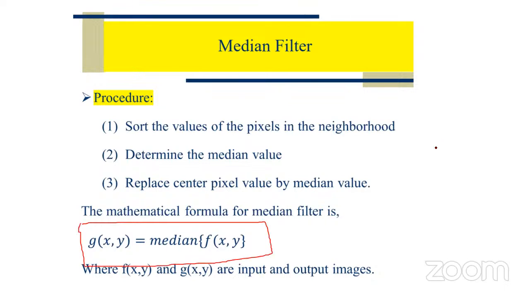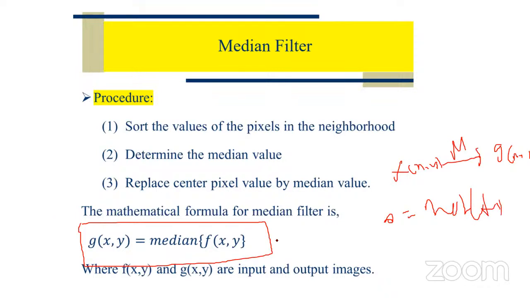g(x,y), this is the output image. So that means the input image is f(x,y) and the output image is g(x,y). That means noise is reduced. Here we applied the median filter. So g equals the median of f(x,y). That is the mathematical formula for the median filter. You can see here g(x,y) equals median of f(x,y). So f(x,y) is the input image. For that we applied the median. After that we get the output image, that is called g(x,y).